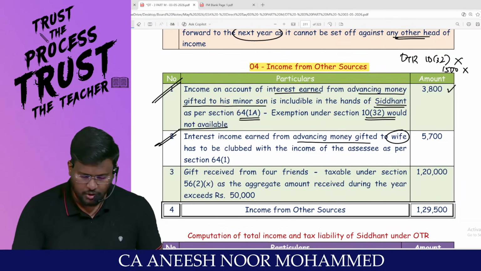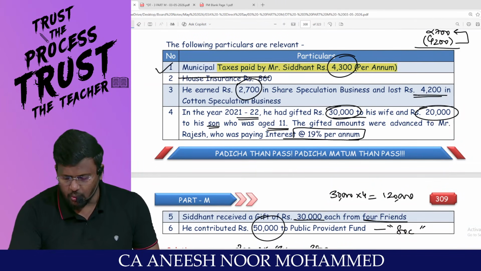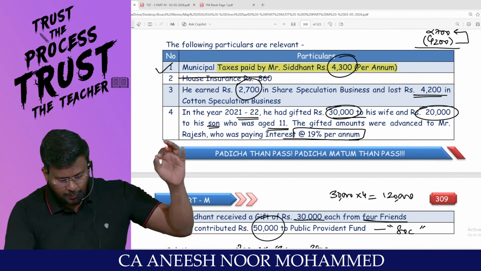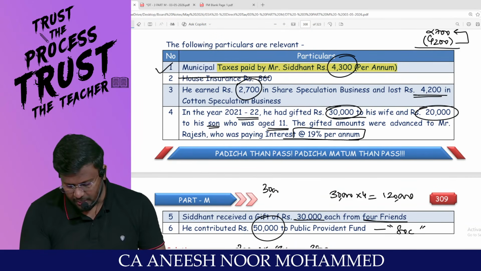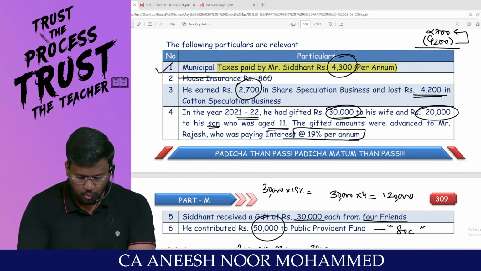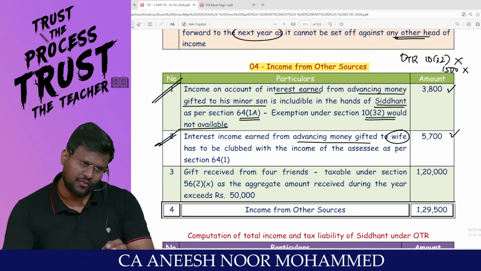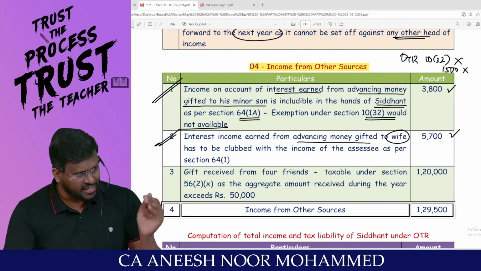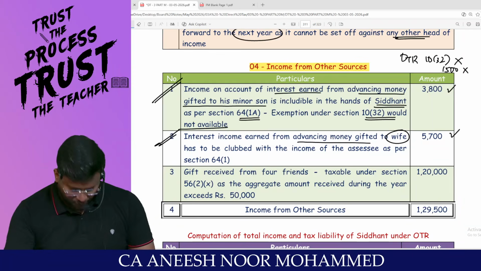Here, my dear lovable students, sir, this husband has given 30,000 rupees to his wife. That wife has put that in an FD. Sir, how much percent interest is the FD giving? 19%. So 30,000 into 19% comes to 5,700. And don't ask about 1,500 rupees and all. Sir, only for a minor child, that 1,500 rupees concept will be applicable. For wife, there is no 1,500 rupees.